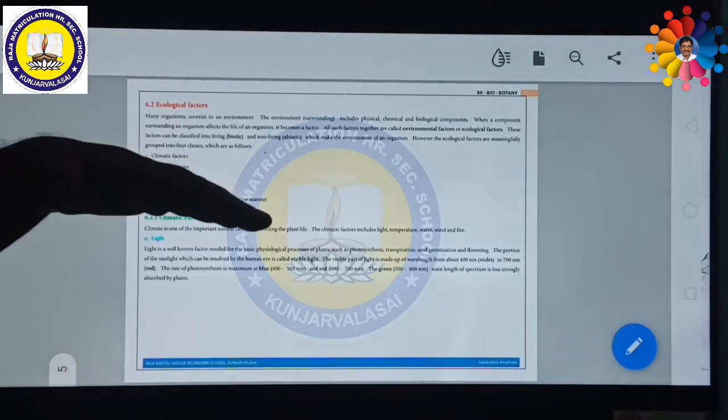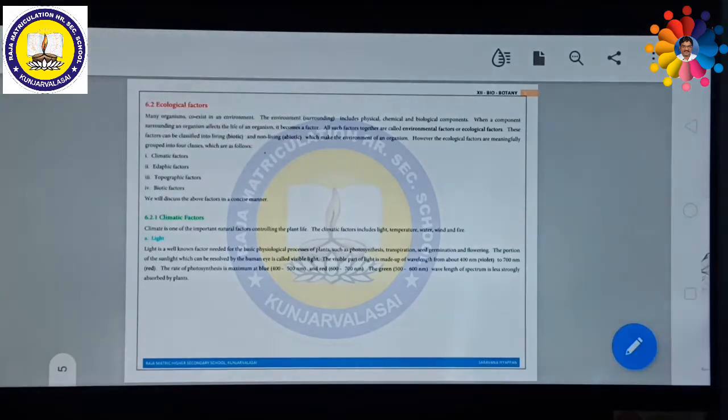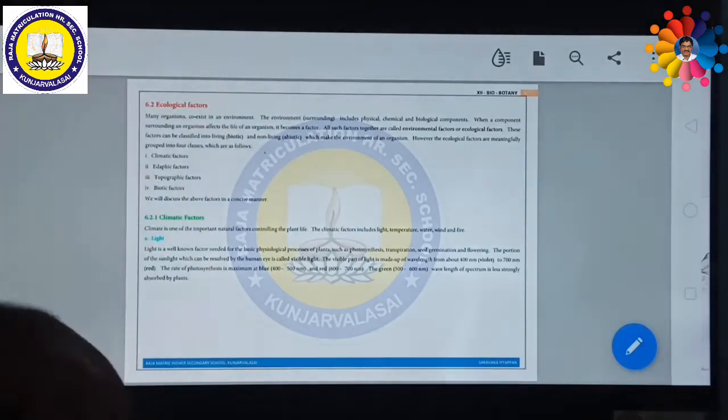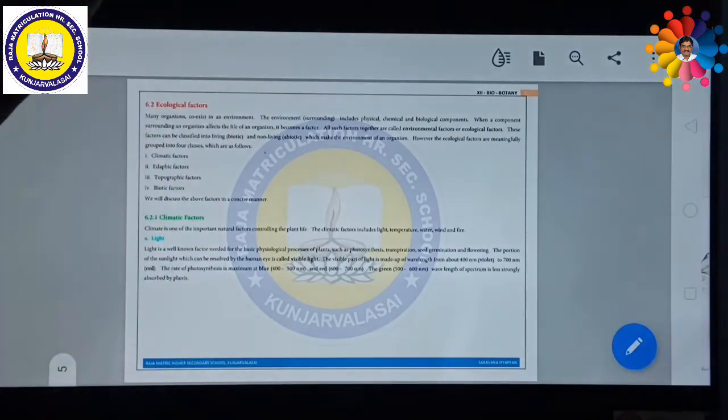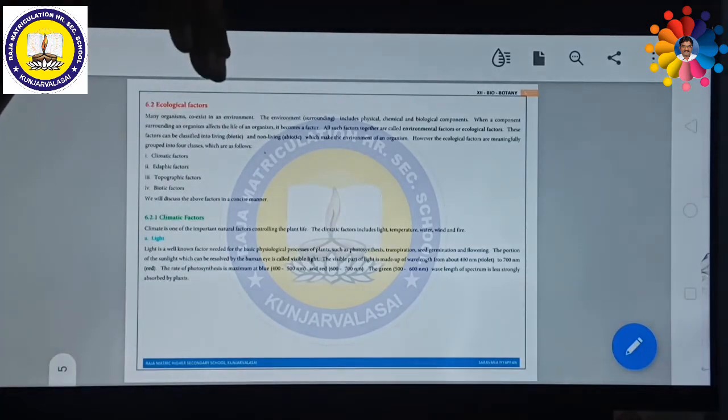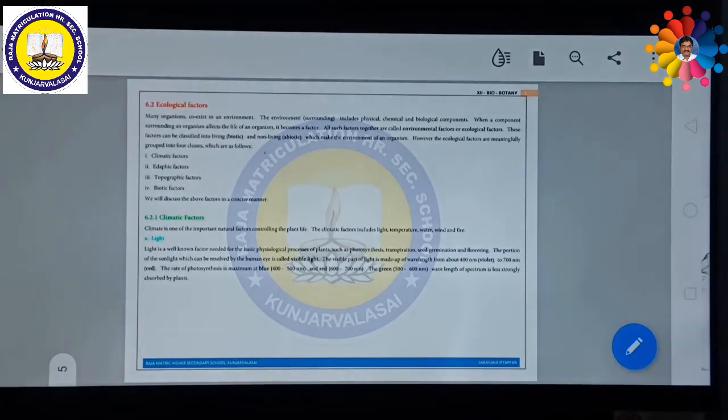But if you still increase the altitude, the organism cannot survive, because the pressure increases. This is easy to understand. These are called topographic factors. Then biotic factors, as you know very well: plants, animals, even microorganisms come under biotic factors. Each and everything we are going to discuss in detail.